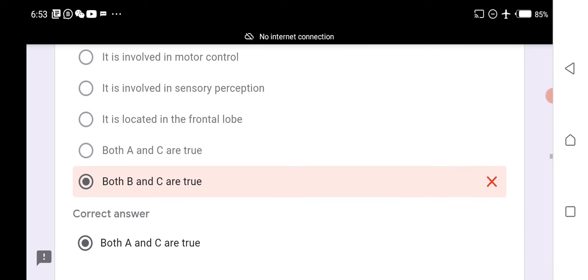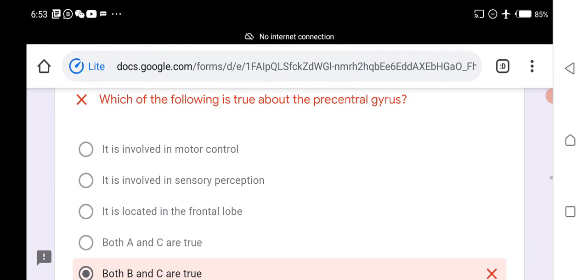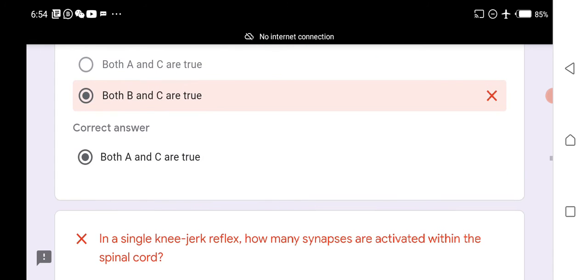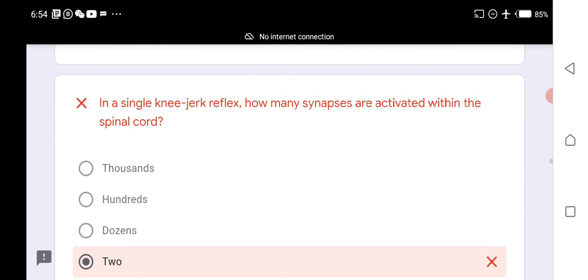Which of the following is true about the precentral gyrus? Both A and C are true: the precentral gyrus is involved in motor control and is located in the frontal lobe.